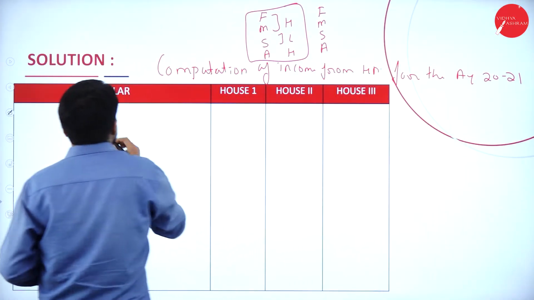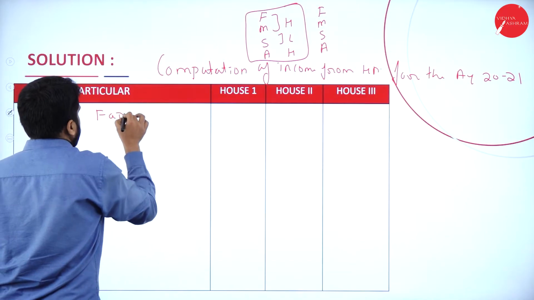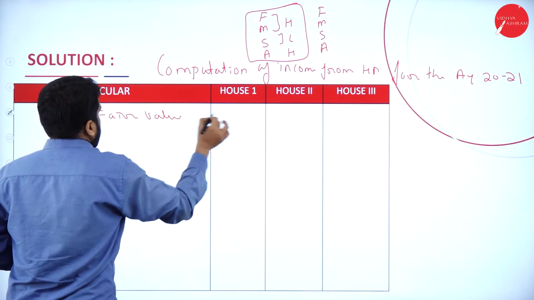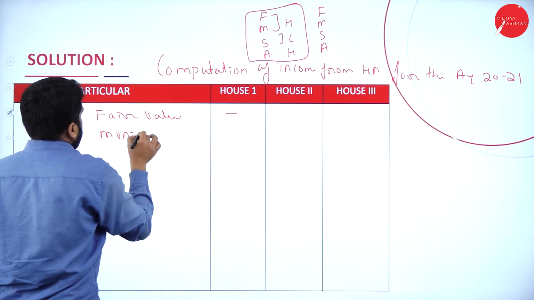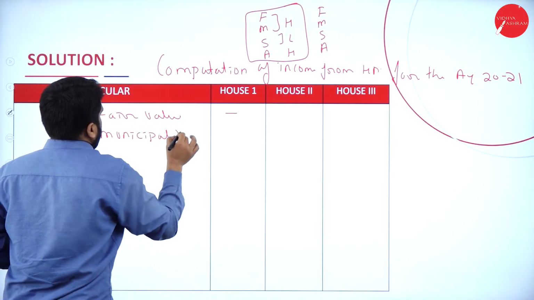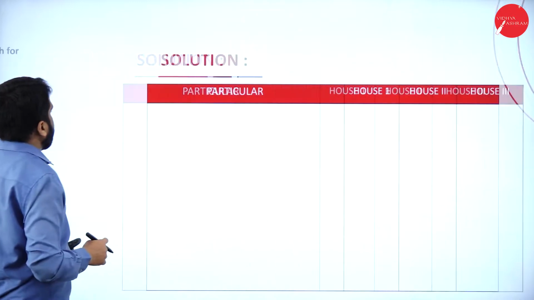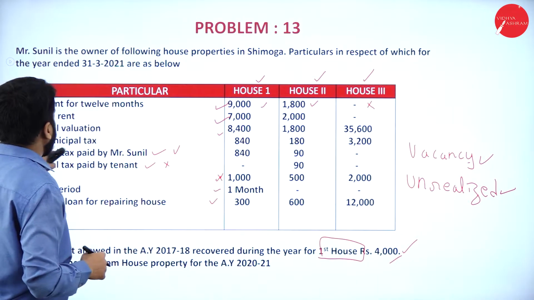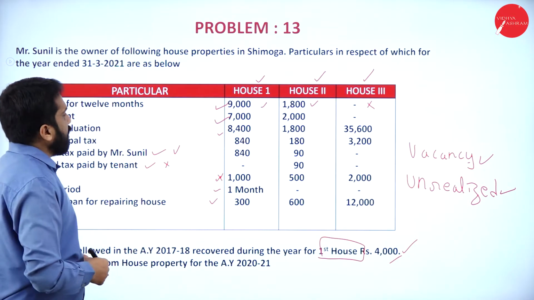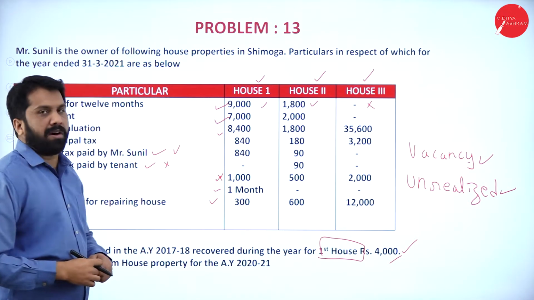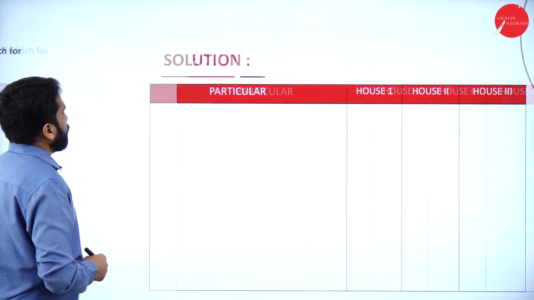Your fair value, nothing given. Then municipal value. What is the municipal value here? As per this, 8,400. Now 8,400 will be your municipal value.